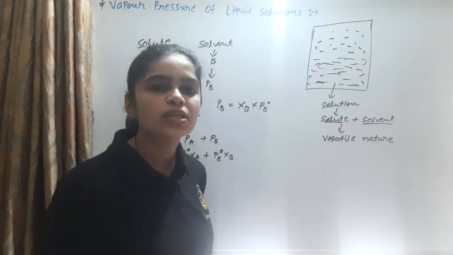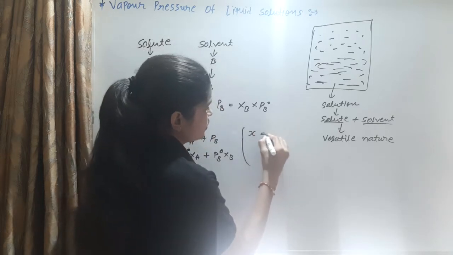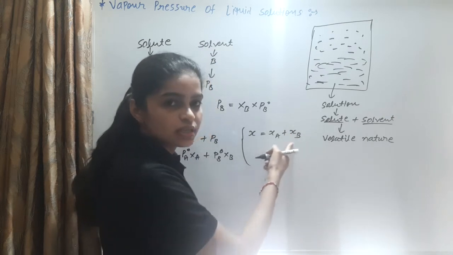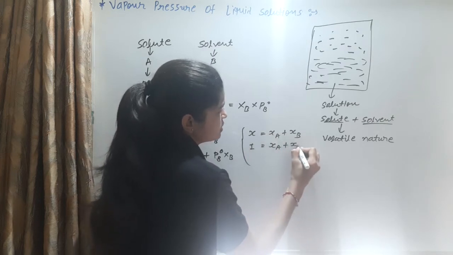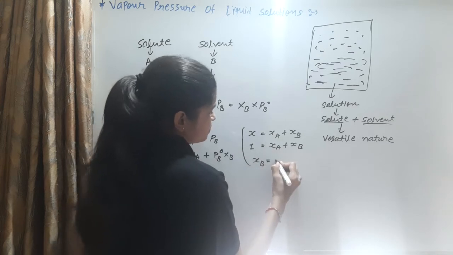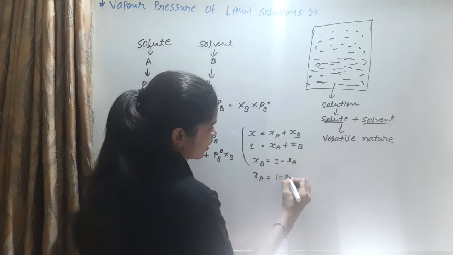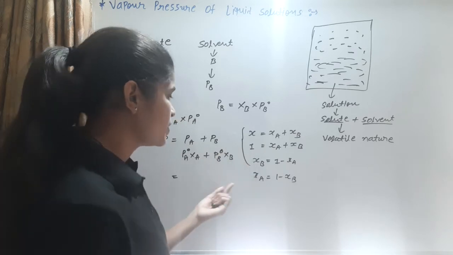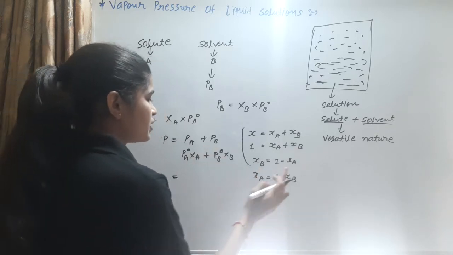We know that the total of the mole fractions is always 1. X is equal to XA plus XB, so this total of the mole fraction is always 1. Putting in X equal to 1, XA plus XB, we find that XB is equal to 1 minus XA, or XA is equal to 1 minus XB. Put this into the equation. For example, we consider XB is equal to 1 minus XA.